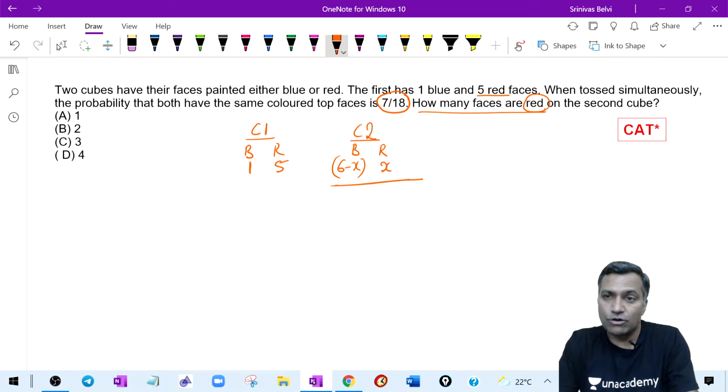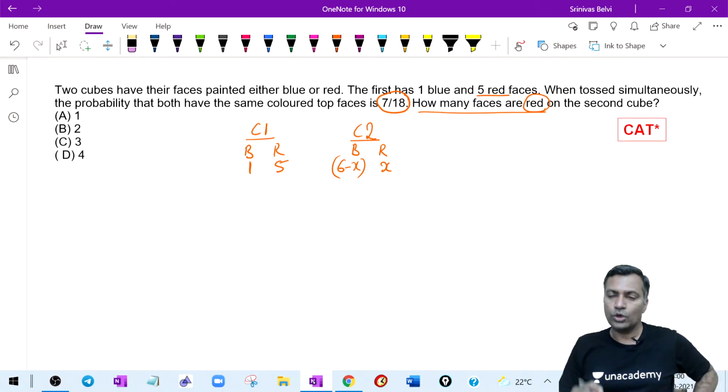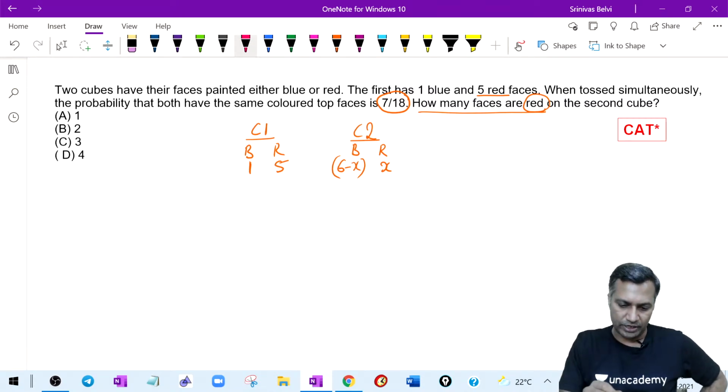X faces are red. I don't know what X is; I have to find that out. X faces are painted red, therefore the remaining 6 minus X faces are painted blue. Others are also understanding what I'm trying to say. Very good. Now listen, everybody. Both should be red or both should be blue. Very good.